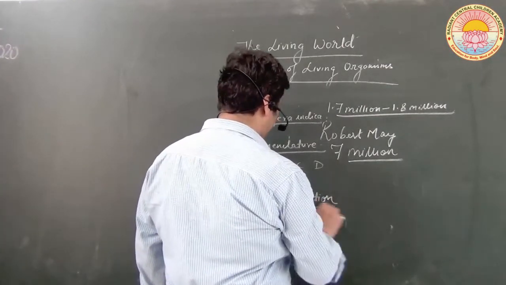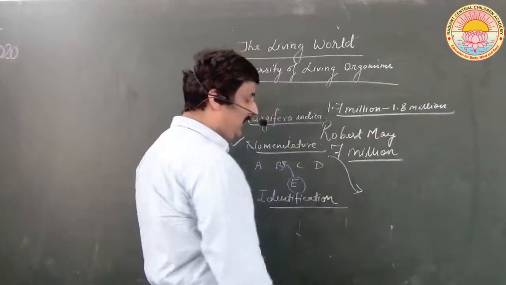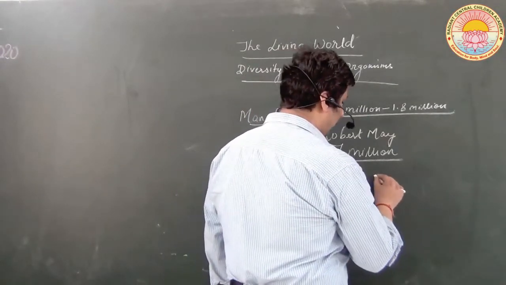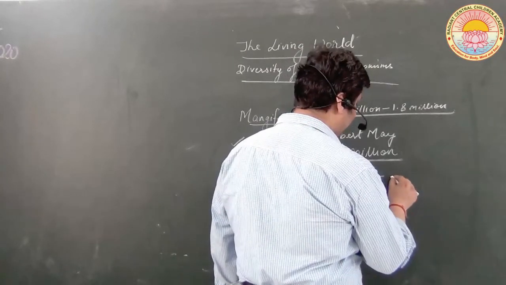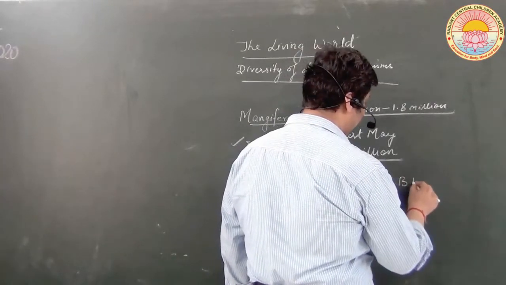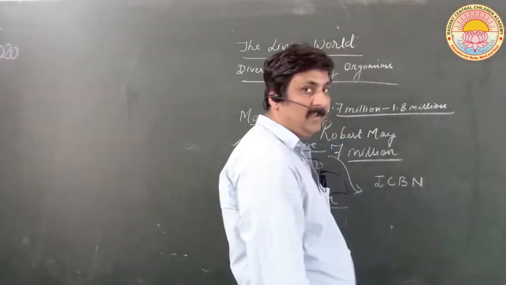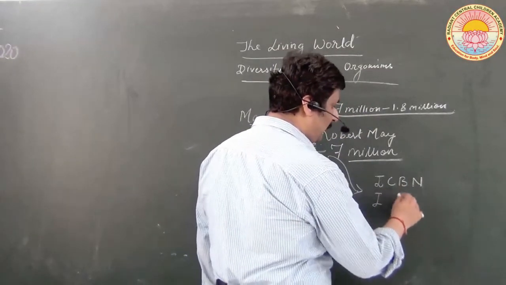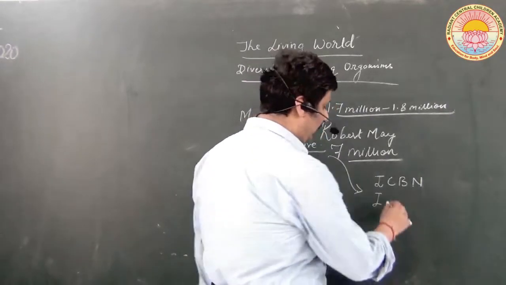Now in nomenclature, I would like to say that in the case of plants, the scientific name has been assigned by ICBN for all the plants. The full form of ICBN is International Code for Botanical Nomenclature.